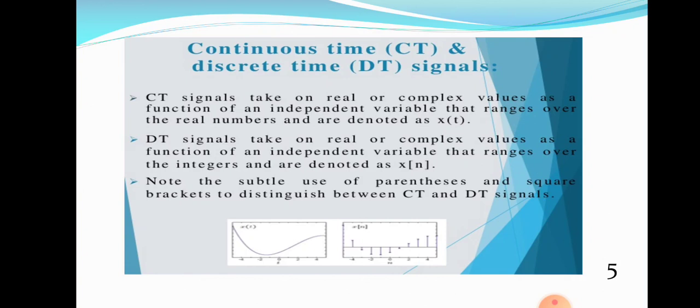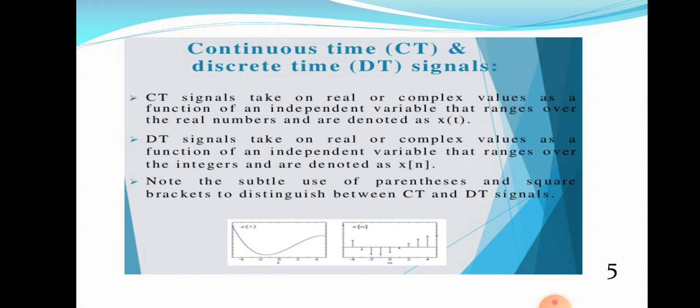Whereas in the case of discrete time signals, the only difference is that discrete time signals take on real or complex values as a function of an independent variable that ranges over the integers, denoted as x of n. That means in the case of a continuous time signal, t is on the x-axis, x of t is on the y-axis. It is defined at any instance of time. Whereas in the second case, discrete time signal, n is on the x-axis, because time is defined at a specific instance of time, not at all times. That is the main difference between a continuous time signal and a discrete time signal.